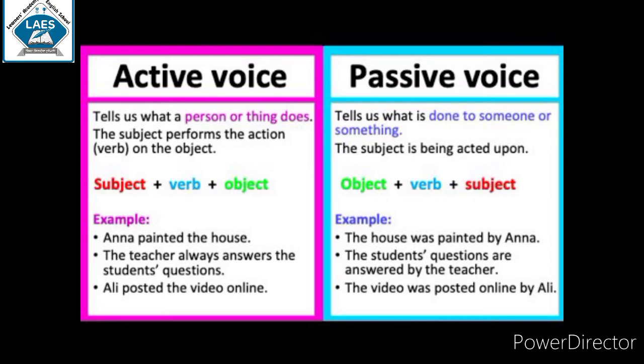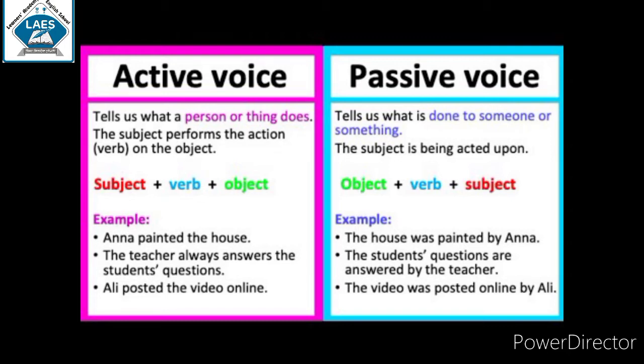So what is passive voice? Passive voice tells us what is done to someone or something. The subject is being acted upon. Object plus verb plus subject. For example, the house was painted by Anna.